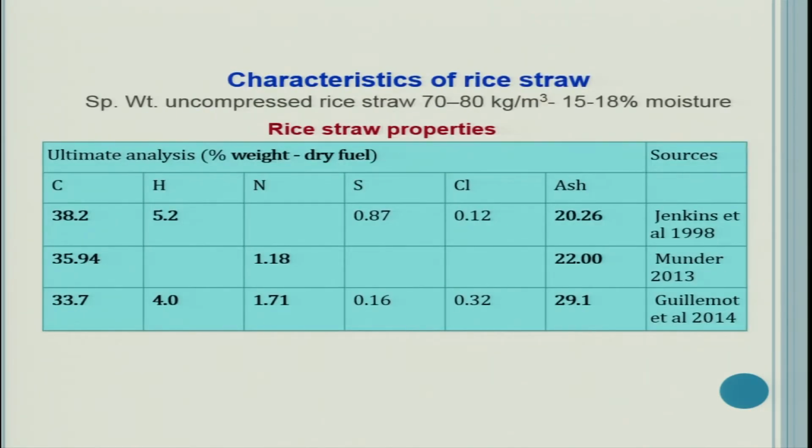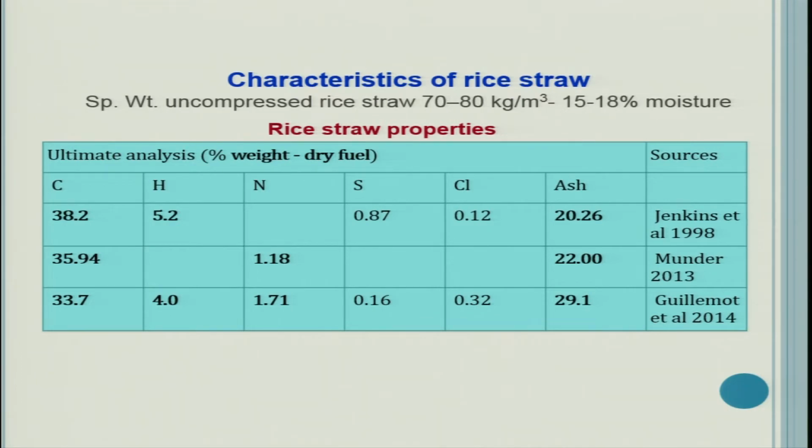Now see the characteristics of rice straw. The specific weight of uncompressed rice straw is 70 to 80 kilogram per cubic meter, and it has about 15 to 18% moisture. See the other properties or characteristics of rice straw.